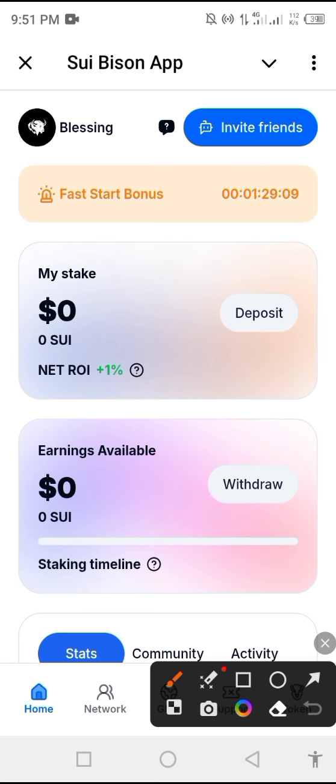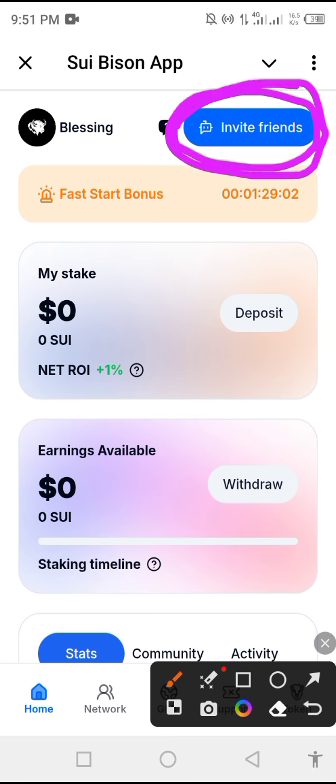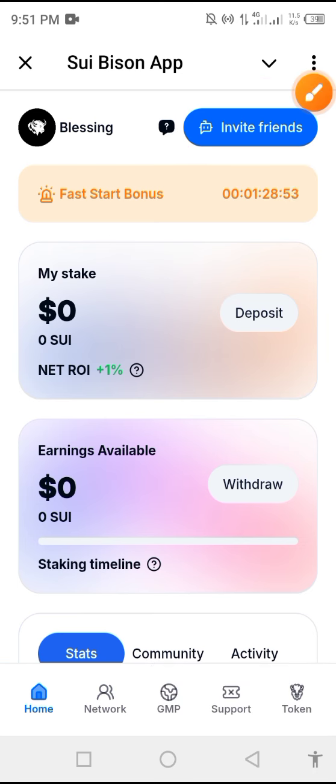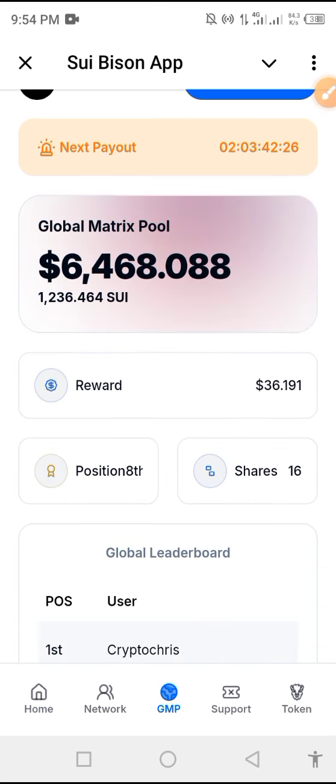If you want to make more money, you see this place that I circled now, invite friends. Hey, you need to make use of your link, okay? This invite friends now, how does it work? First of all, let me go to my second account. Let me show you something. Okay guys, so this is the first method of earning money, okay?